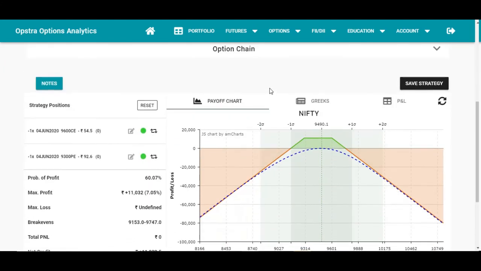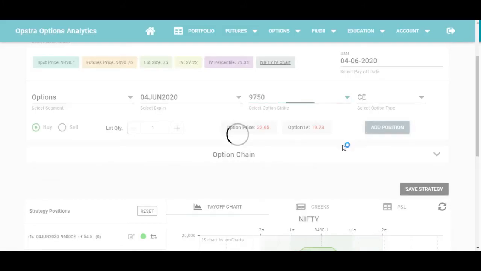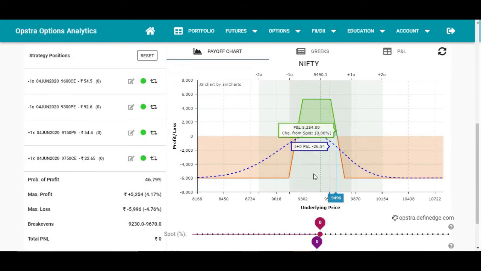So after that, we have to hedge this. For each sell we should maintain a buy, so that we come out of the unlimited losses, and our strategy will turn into a limited loss. Here we can see that 9150 and 9750 are the break-even points, right? So on the downside I'll be buying the put option at the level of 9150, and it's trading at the price of 54.5. I'll be buying that put option, and on the call side I'll be buying 9750, which is our break-even point. Here it's trading at the price of 22.65.